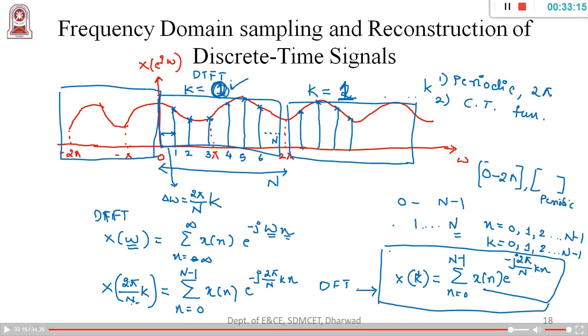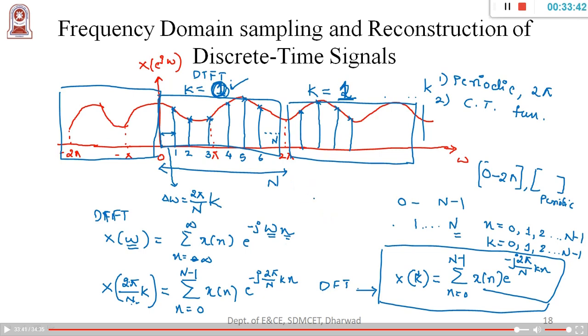So this is what the k value, k0, k1 is. If you consider there is one more 0 to 2 pi cycle, again in that 0 to 2 pi cycle you have N samples, right? So that will be n equal to 0, 1, 2, 3, 4, till it reaches N minus 1. In each sample we try to identify the X of k values.